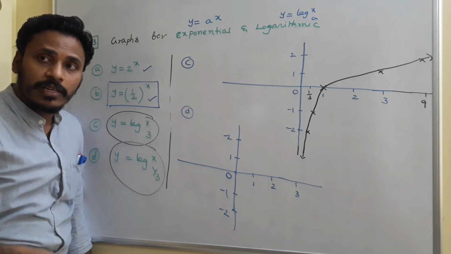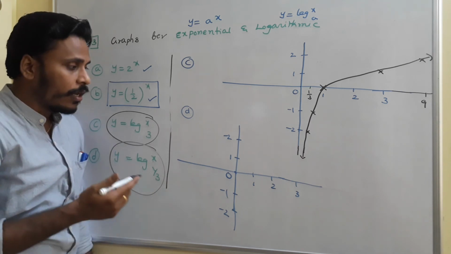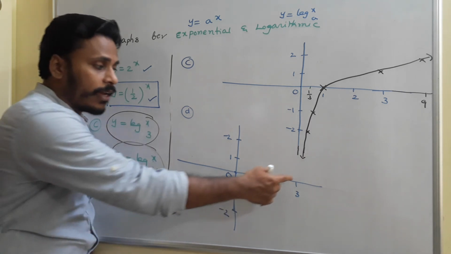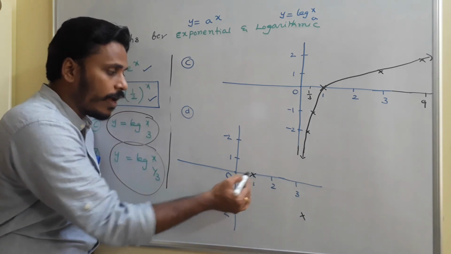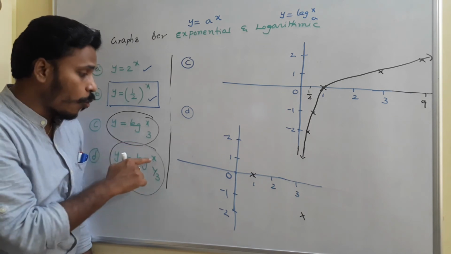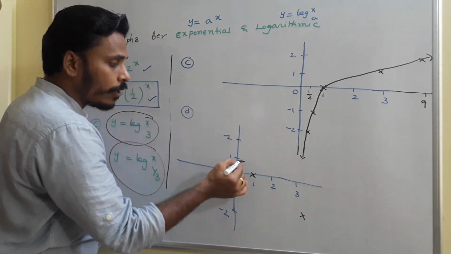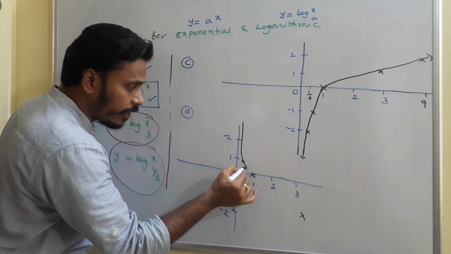Whereas if you wish to sketch the graph for log x base 1 by 3, the same way of discussion: if x is equal to 3, the value is minus 1. If x is equal to 1, the value is 0. If x is equal to 1 by 3, the value will become 1. So in this case, the graph is like this.